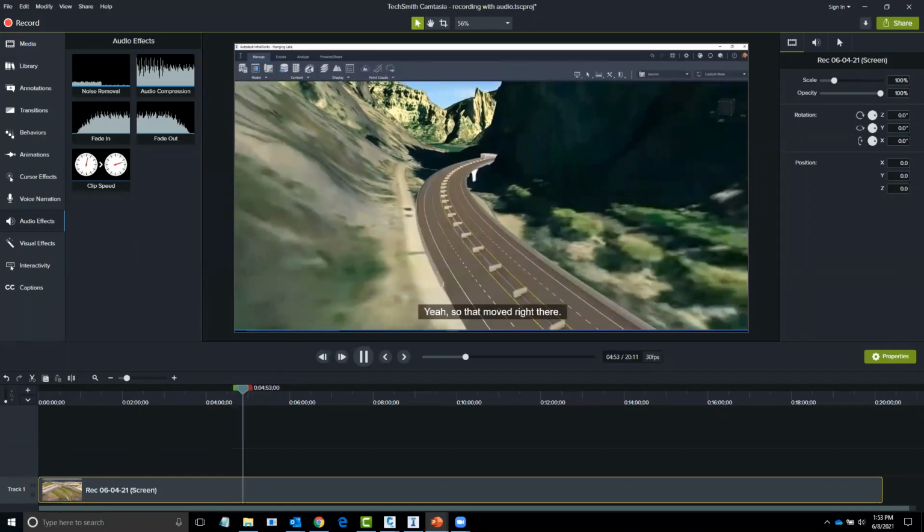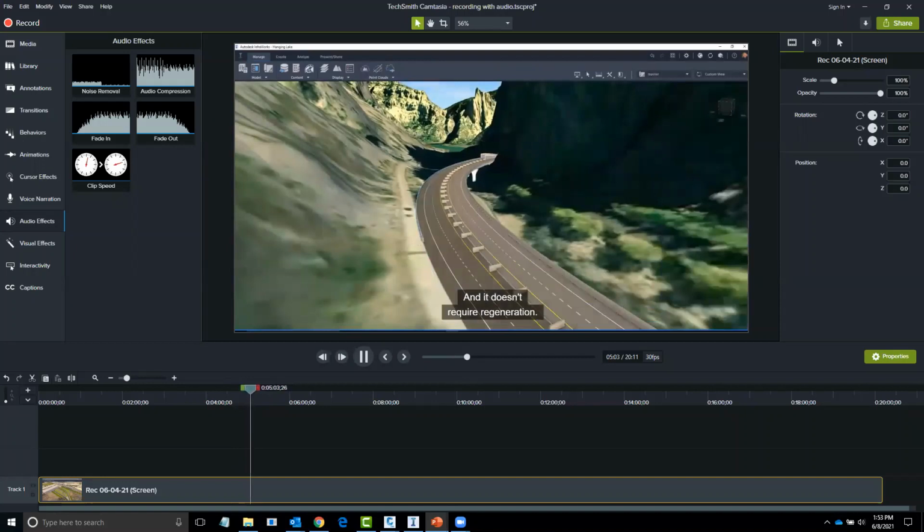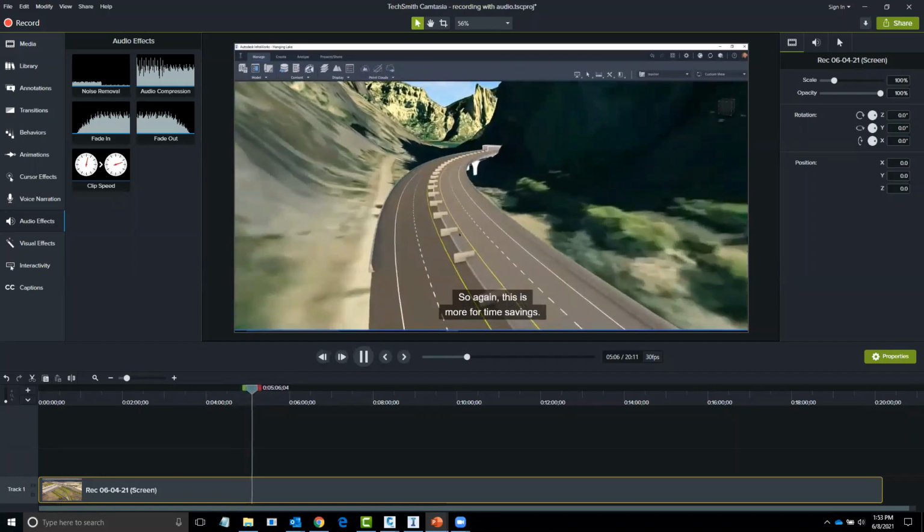So I'll move it along a little bit here. You can see we flip the ones in the center, and you can change the direction as well, just to give you an idea of the time savings that you can realize.